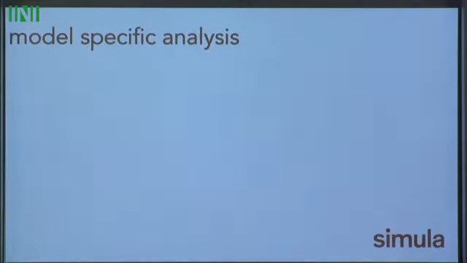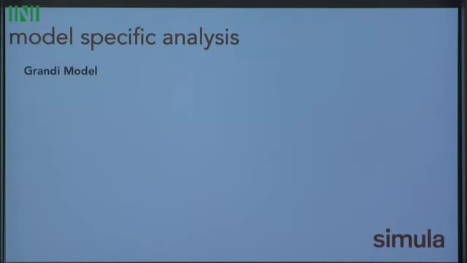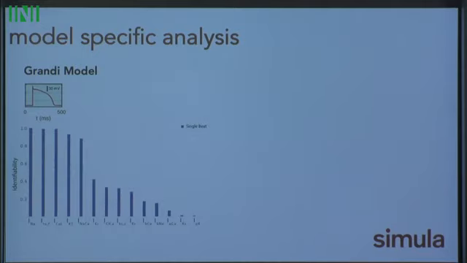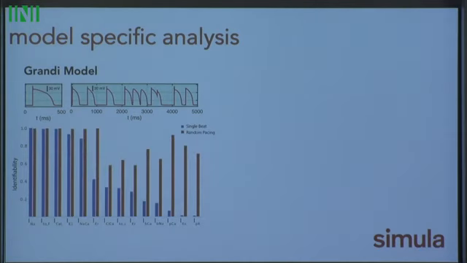Another nice thing is we can do this in a model-specific manner. So these are all uncertainties associated with a given model. We can look at the Grandi model, do the same thing. Here's what the identifiability is with a single beat analysis. If we do this random pacing, we improve it in almost all channels, but we have some that are somewhat missing.